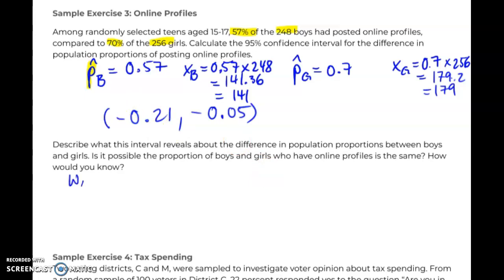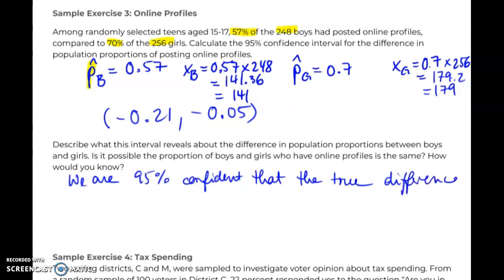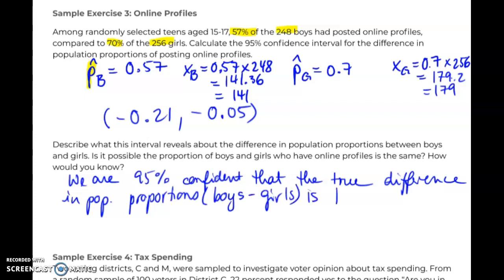We are 95% confident that the true difference in population proportions, and we're looking specifically for boys minus girls, is between negative 0.21 and negative 0.05.